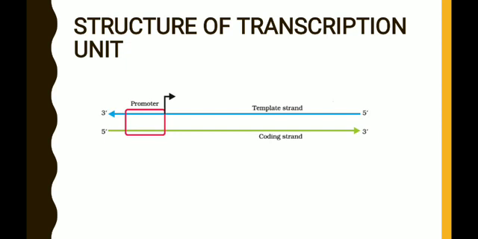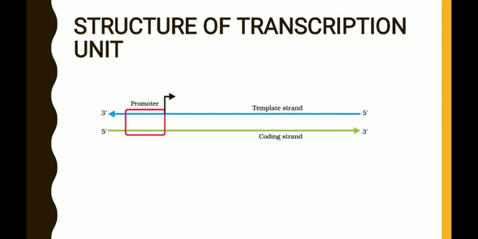Here, don't get confused with this term, coding strand. Coding strand means the parental DNA strand which is not involved in the transcription, but the sequence of nucleotides in the coding strand is exactly similar to the sequence of nucleotides in the RNA coded by the template strand. So they are not complementary, they are similar.